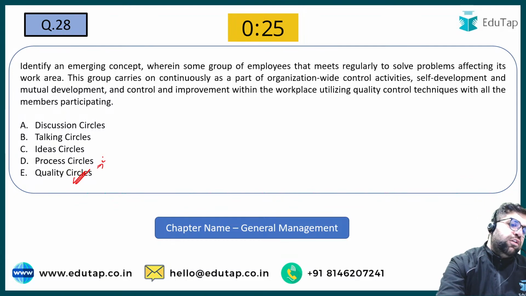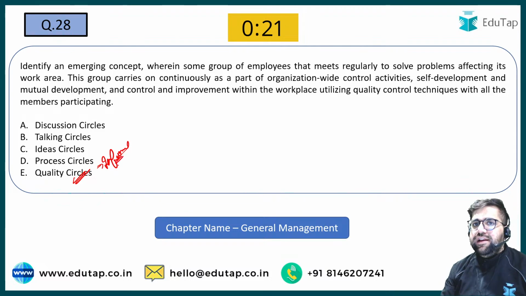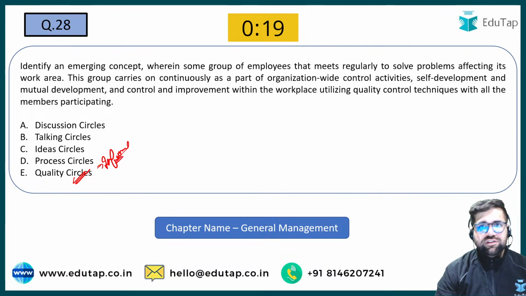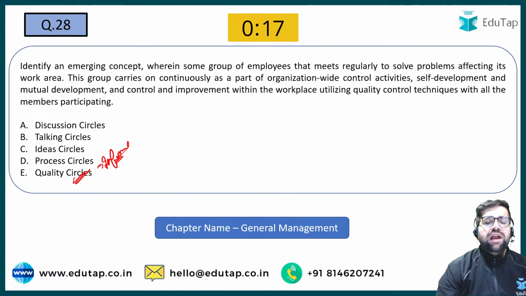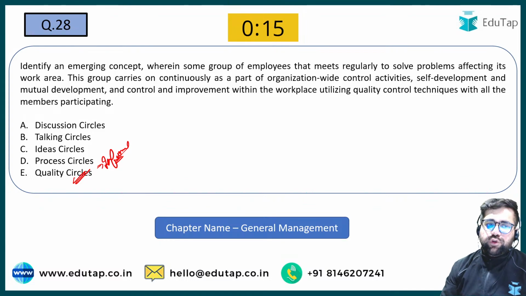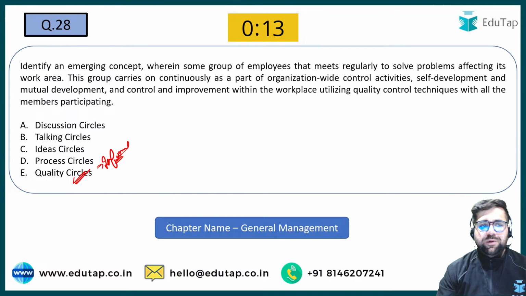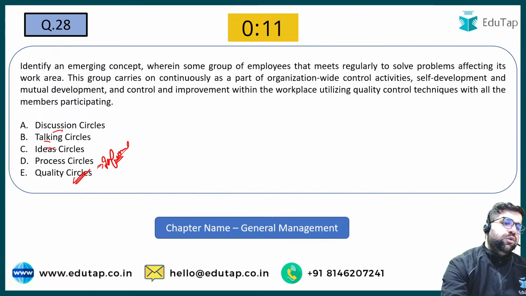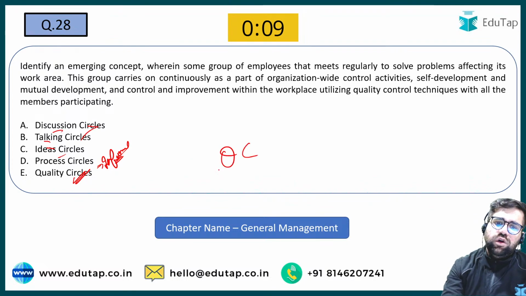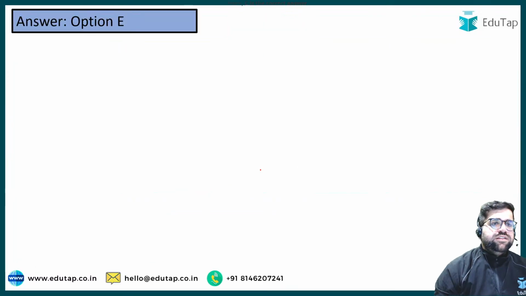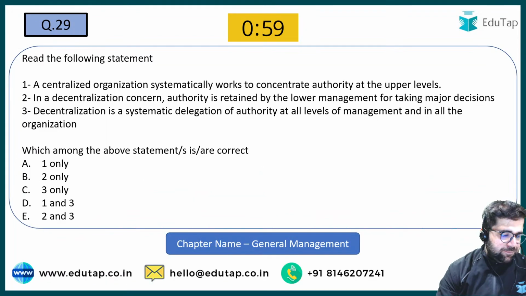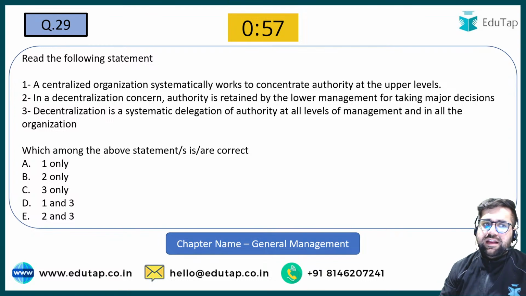Quality circle is although informal, but it should be promoted in your company because it leads to positive solutions to challenges, or it gives you a kind of solution to a problem. So quality circle is informal, but still you should promote it. Rest all were just given to confuse you. So the right answer is quality circle over here. Chaliye, now let's move to 29th.